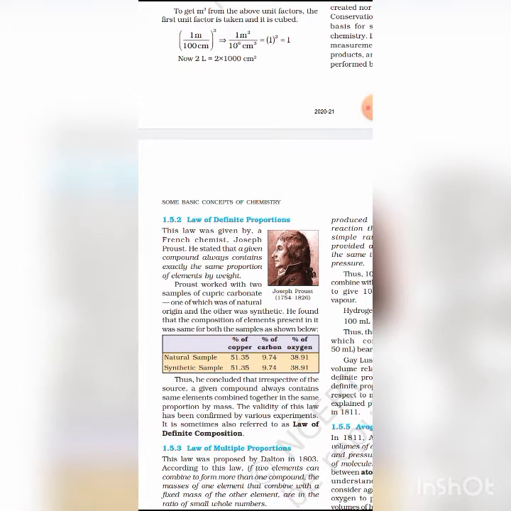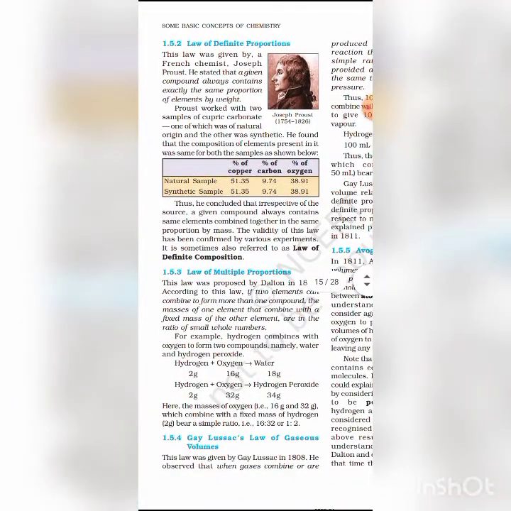Now, the law of multiple proportions. When two elements combine to form two or more chemical compounds, the weights of one of the elements which combine with a fixed weight of the other bear a simple ratio to one another. For example, carbon reacts with oxygen to form carbon monoxide and carbon dioxide.